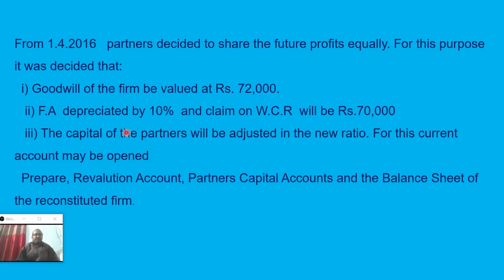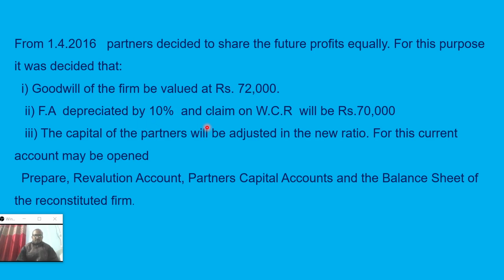After that, related to fixed asset, here the fixed asset value decreases by 10%, maybe for depreciation purposes. So when fixed asset value decreases, we know what the journal entry will be. It will come through revaluation account. If an asset increases, then asset to revaluation. If it decreases, then revaluation to asset. And in case of liability, it is just the opposite. When it decreases, then liability debit to revaluation, and when it increases, then revaluation to liabilities.